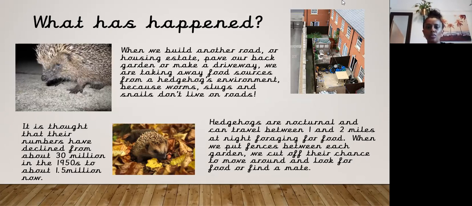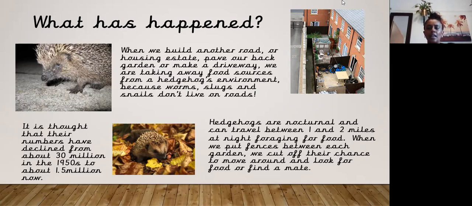When we build another road or housing estate, pave our back garden or make a driveway, we are taking away food sources from a hedgehog's environment, because worms, slugs and snails don't live on roads. It is thought that their number have declined. The number of hedgehogs have declined from about 30 million in the 1950s to about 1.5 million now. Hedgehogs are nocturnal and can travel between 1 and 2 miles at night foraging for food.